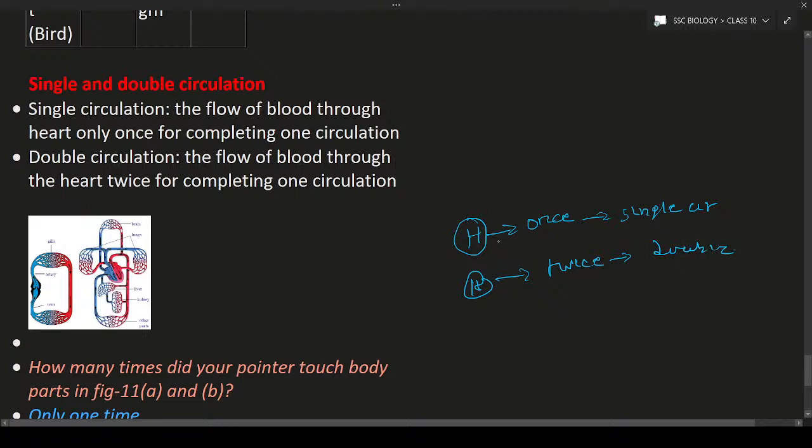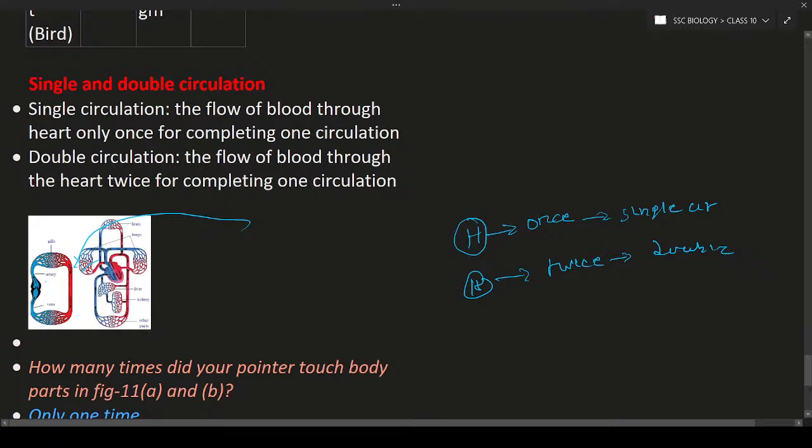So see here, the heart in this case of a fish. In this diagram, first diagram, you can see the fish. The fish has a heart. It is going to take blood from the body parts and pumping through the gills. As a result, deoxygenated blood will become oxygenated to the body parts, again from the body parts to the gills, and also to the heart again. So here there is a circulation. There is circulation through the heart only once, that is known as single circulation.